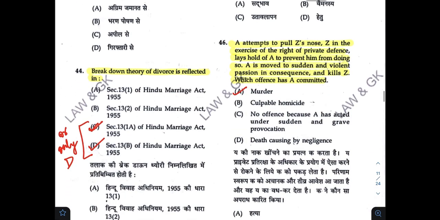A attempts to pull Z's note. Z, in the exercise of right of private defense, lays hold of A to prevent him from doing so. A is moved to sudden and violent passion in consequence and kills Z. Which offense has been committed by A? So correct answer is A.